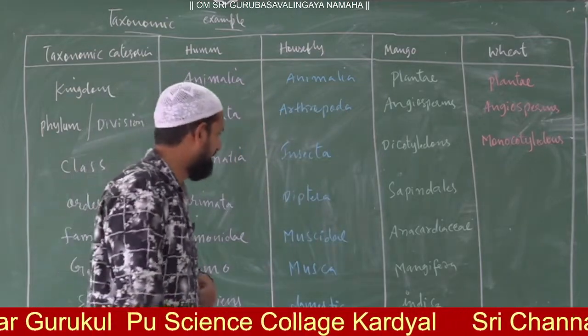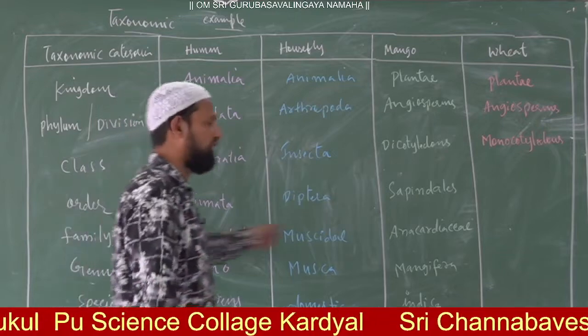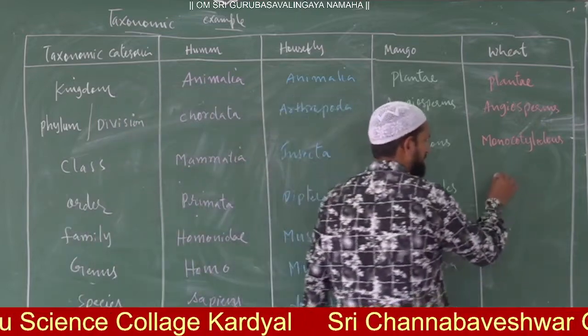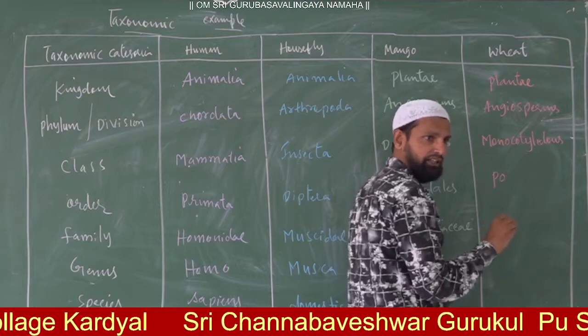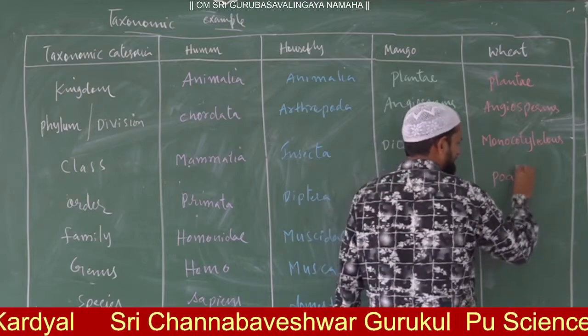Then the order is Po, but in the order we mention ales: Poales.